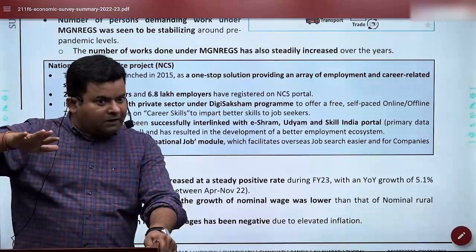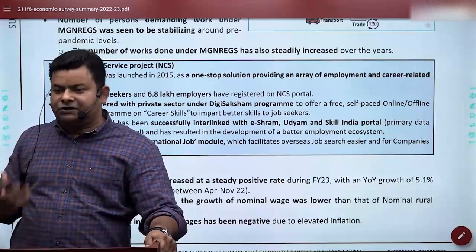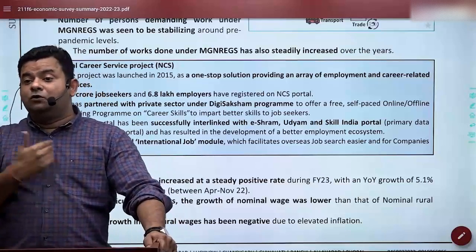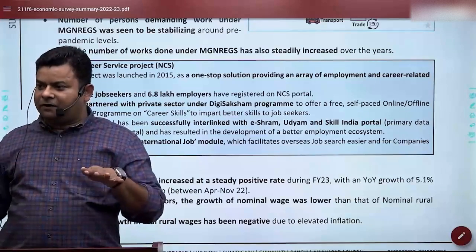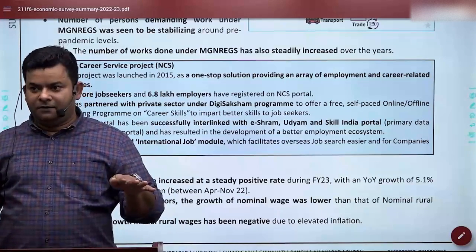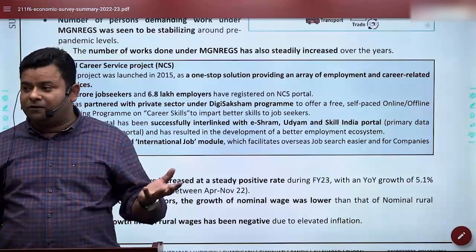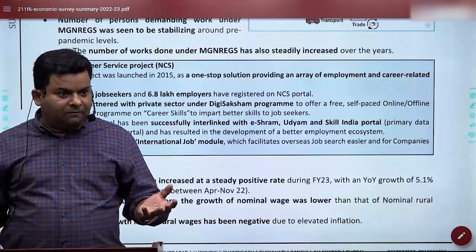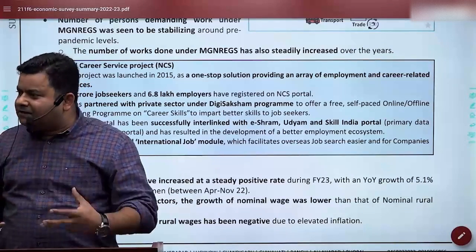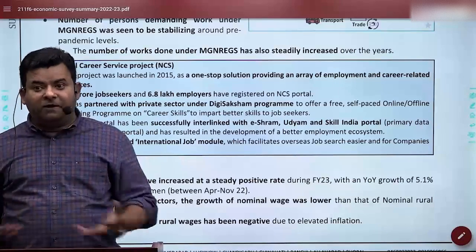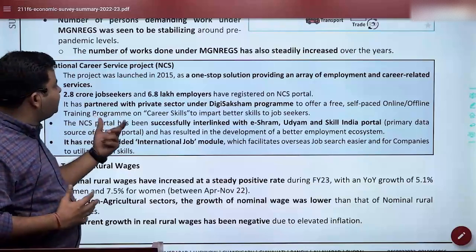Now this is possible. That is why we are creating our skills in such a way that they need no further accreditation globally. So we are trying to develop that kind of curriculum which is globally accepted. This is a very important development, though it may not look that important from the news perspective. Because this is going to cater to a huge population of India, where they can get skills which will be accepted globally. For all this, we have a center that is called the National Career Services Project.